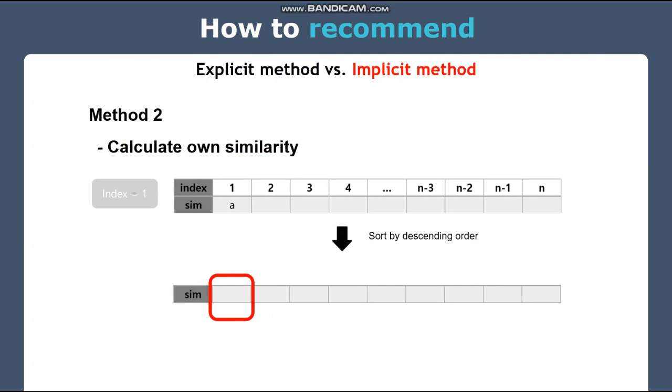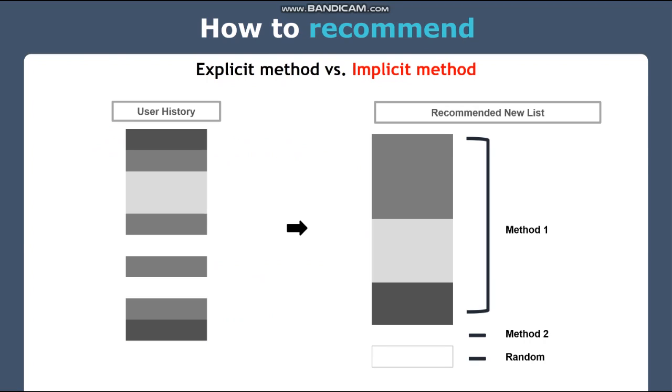Let's see the second method. Now we have only a few data which is not included in the top 3 ranked news categories. We have only a few news in this category, so we compute the similarity separately. In the same way, we sort the similarity and choose the most similar news. So in the final result set, we have the result of method 1, the result of method 2, and random data. For the same reason as with the explicit method, we should put in random news.